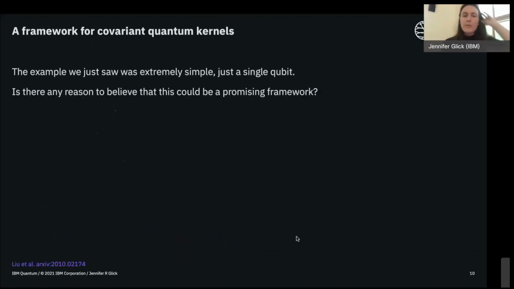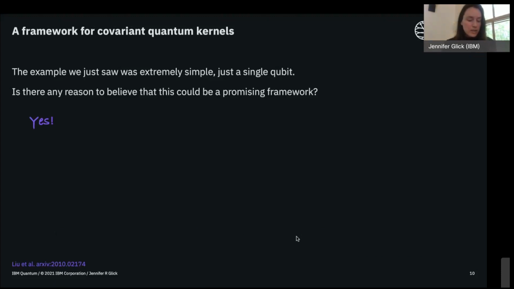So, coming back to this question of whether this could be a promising framework for designing quantum kernels that exploit group structure in data, there's good reason to believe that the answer is yes.